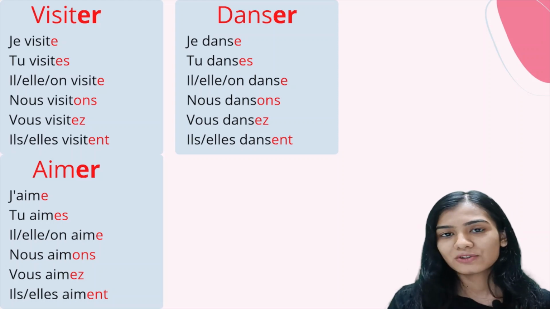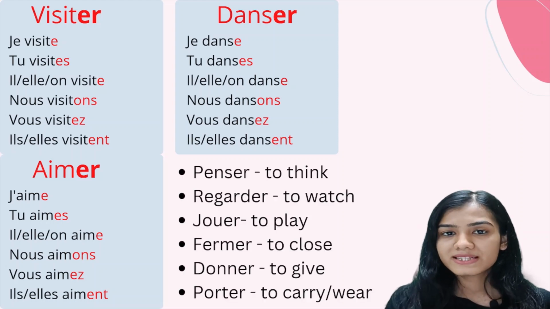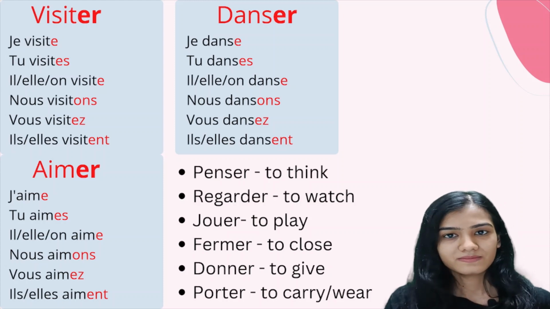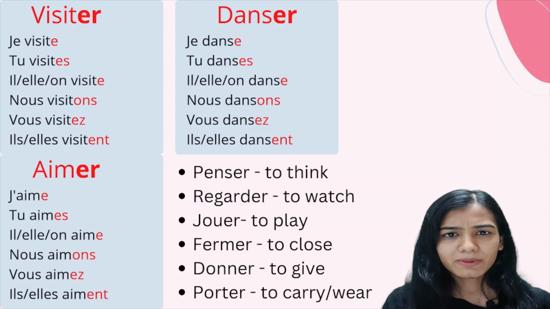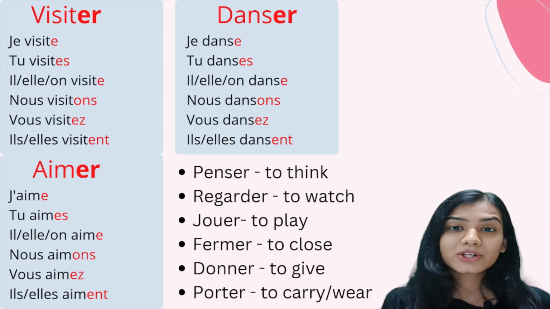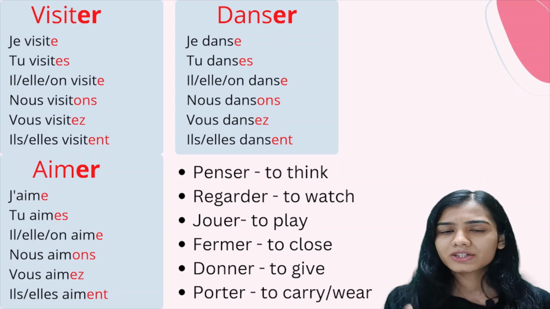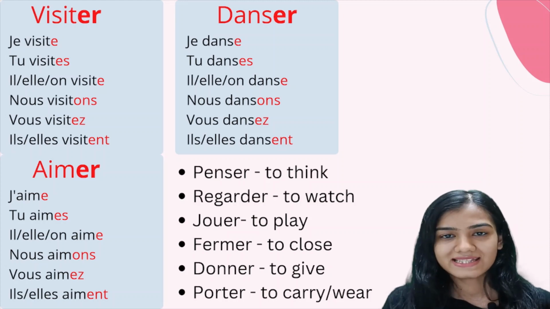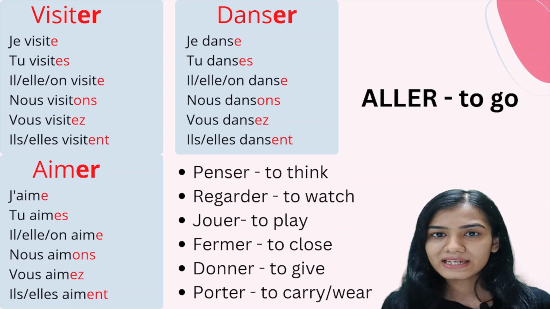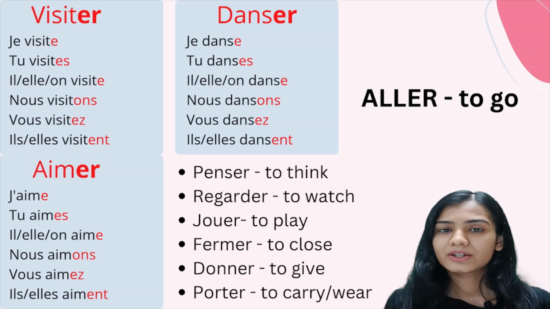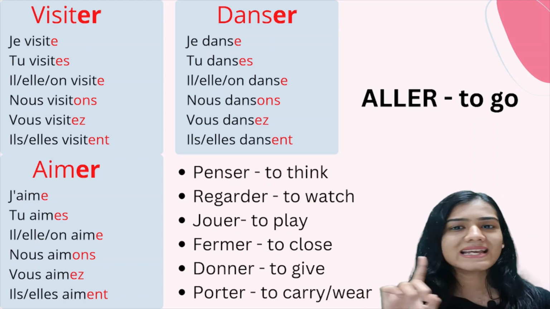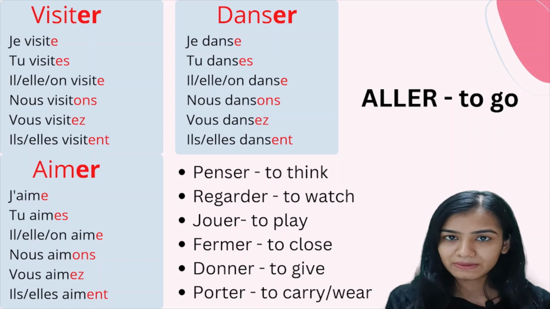Like this, let's have a look at other ER ending verbs: penser, regarder, jouer, fermer, donner, and porter. Très bien. Remember I told you that all these are regular ER ending verbs. Then what about irregular? Is there something like irregular ER ending verbs? Yes. We have one irregular ER ending verb, and that is aller, to go. We are going to have a look at this later. For now, just remember that aller is not going to be conjugated in this manner.